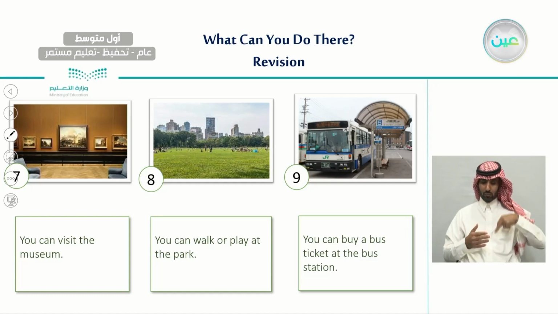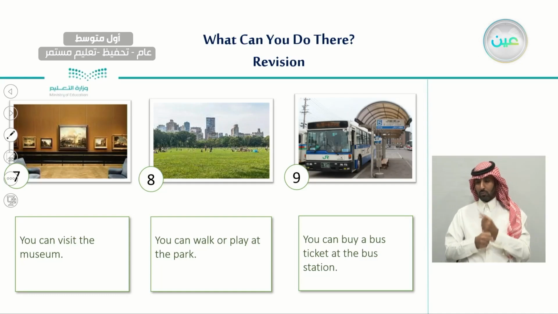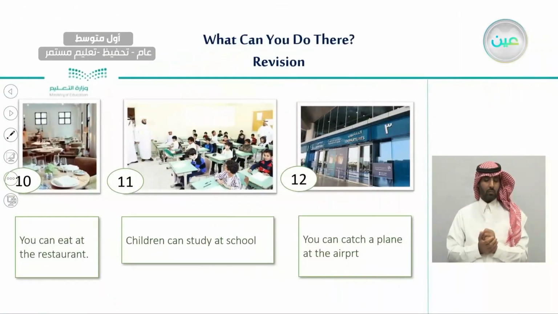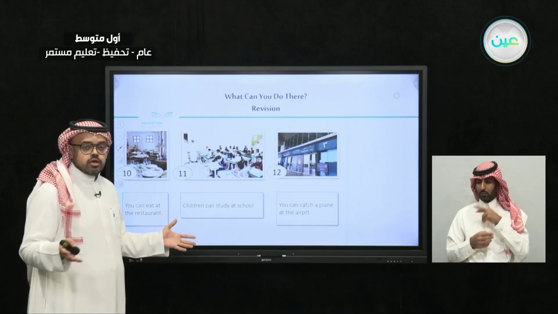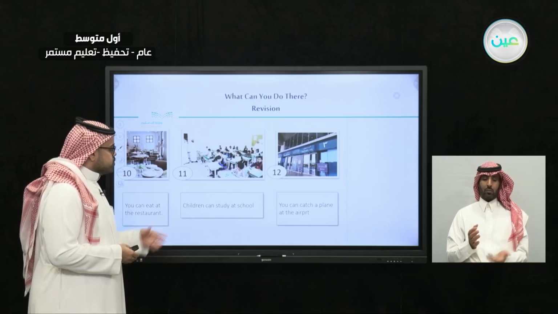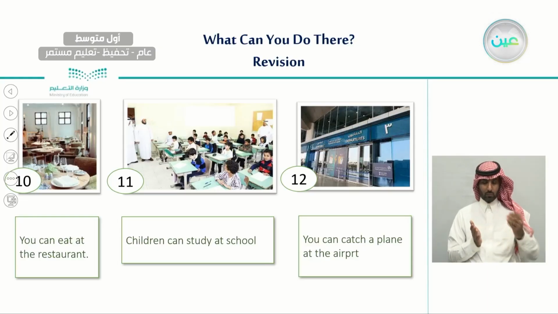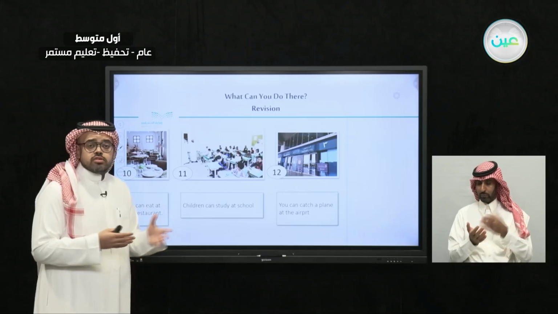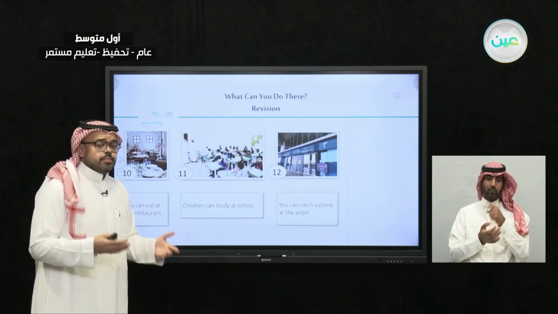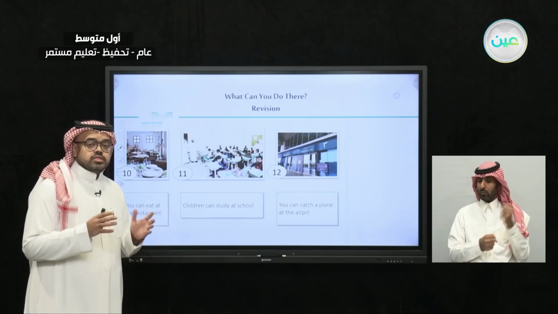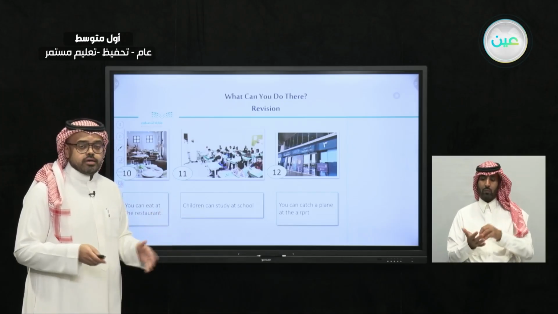And when we go to a bus station, we can buy a bus ticket to move to another place. And even with restaurants, we can enjoy food and try different tastes. Also with school, children can study at school. And lastly, when we go to the airport, you can catch a plane at the airport. So we have seen those pictures of those different places, and we have talked about the different activities that we can do at each place.